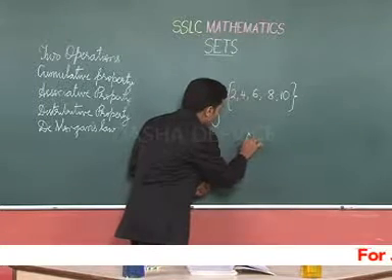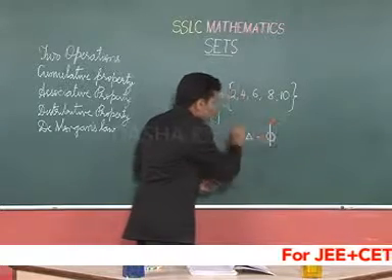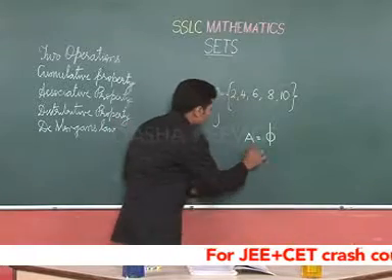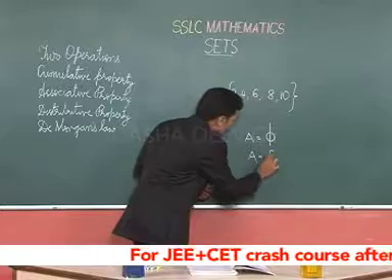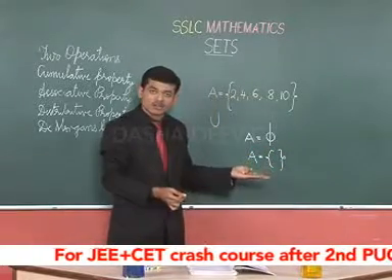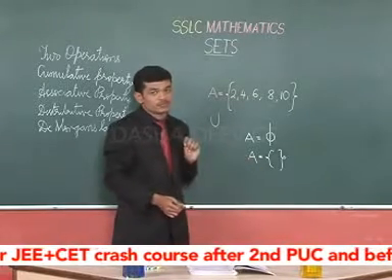Null set A is equal to phi. So, this is the representation of a null set, or it is also represented as A is equal to flower bracket without any entity inside. This is the representation of a null set.